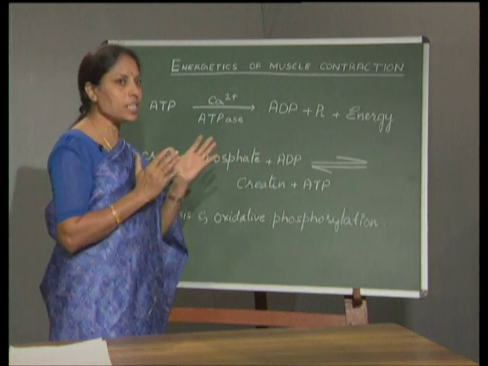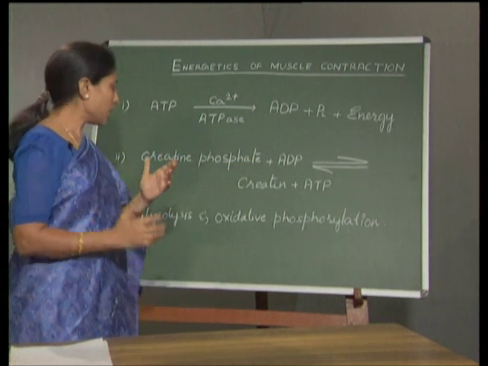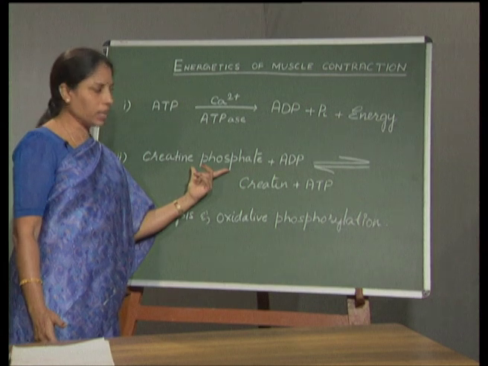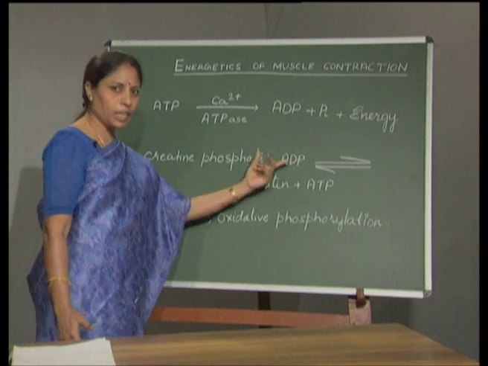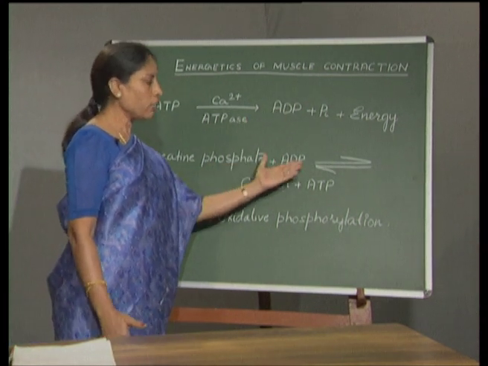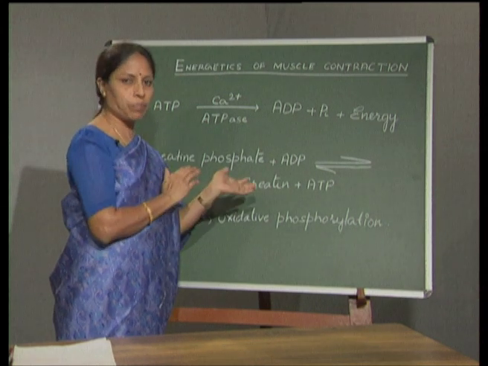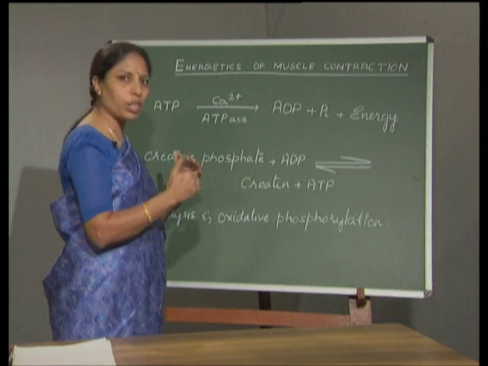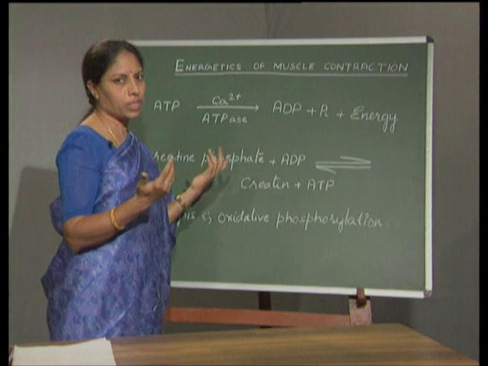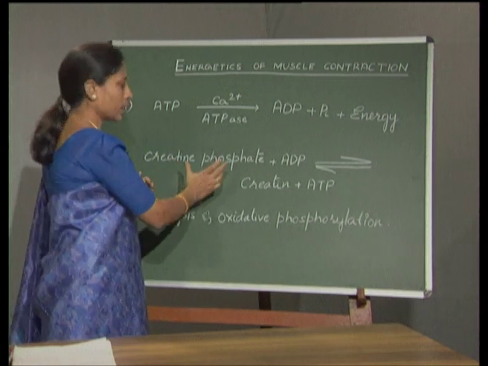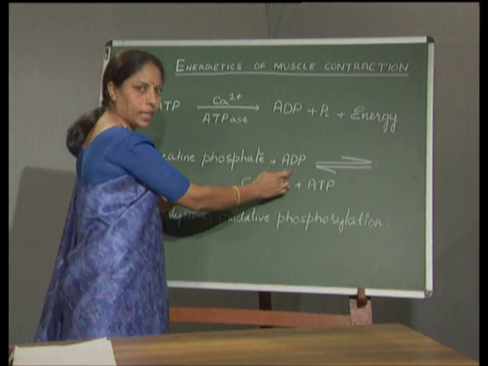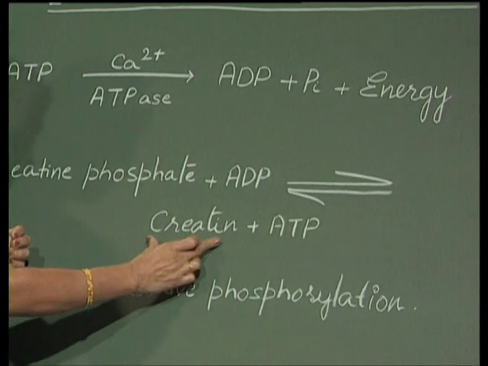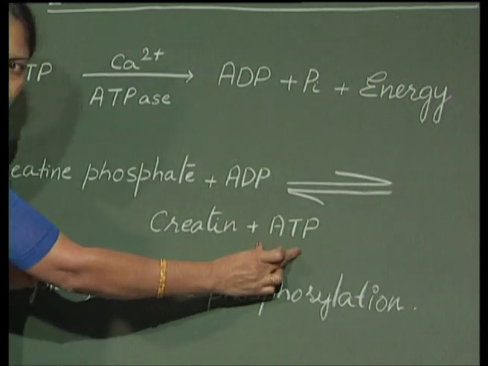That means it is a reversible reaction. The ADP which is produced here will immediately be phosphorylated to ATP, so that the ATP molecules are again available in the muscle for the contraction. So, creatine phosphate plus ADP gives creatine plus ATP.